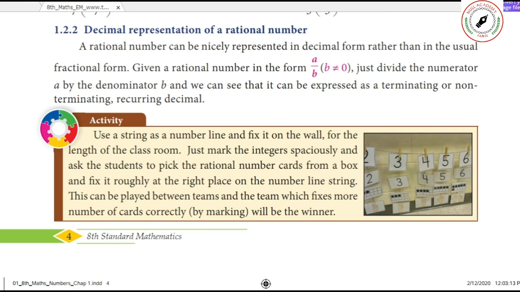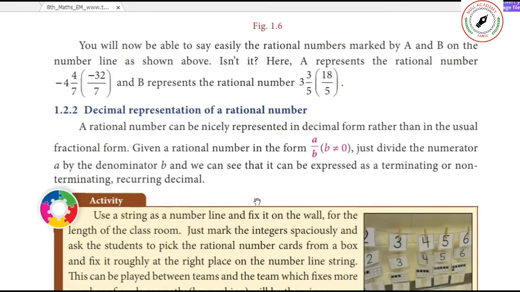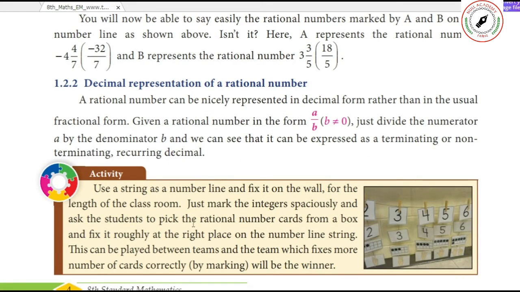A rational number can be nicely represented in decimal form rather than the usual fractional form. So far we have seen fractional forms. Instead, we can represent it in decimal form: a whole number, then we put a dot and then some numbers after it. That is called a decimal number.